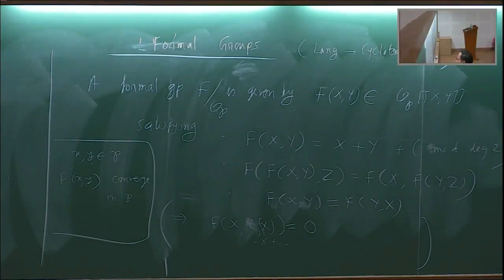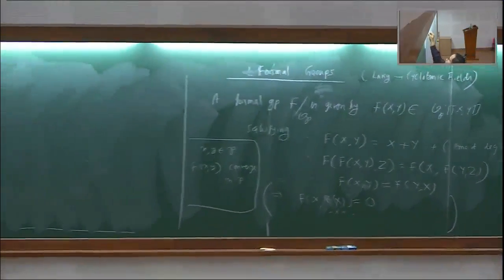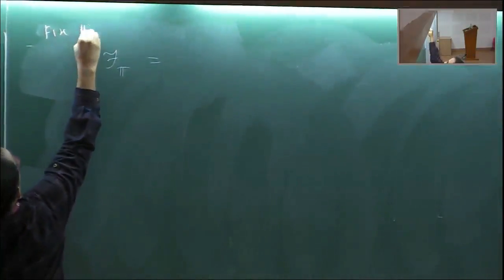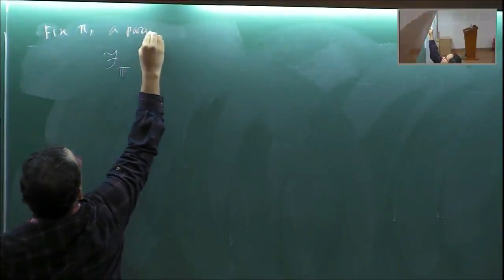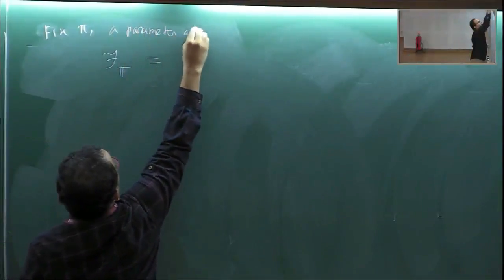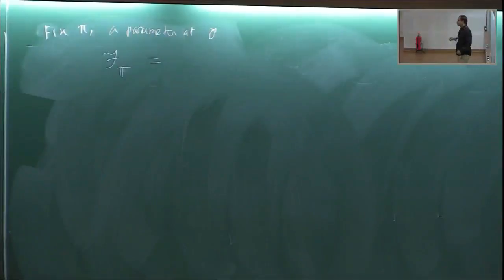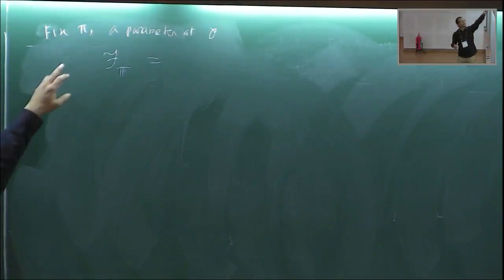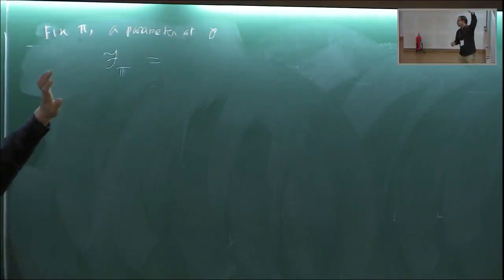To define Lubin-Tate formal groups, fix a parameter pi. I'll fix it in a way that it should be a parameter at P, meaning it's a generator in the local ring for P. Although for us, I can take the same pi that I defined earlier. So what is F_pi?